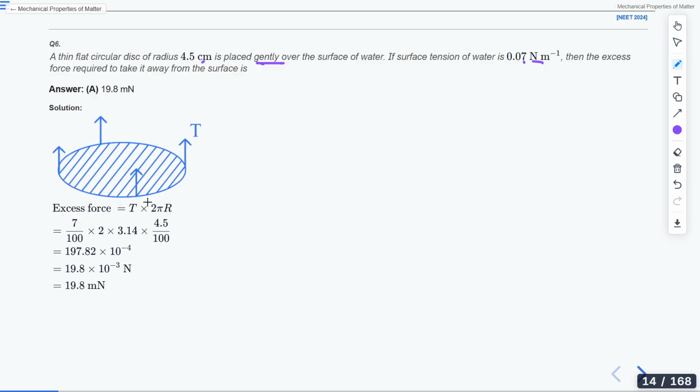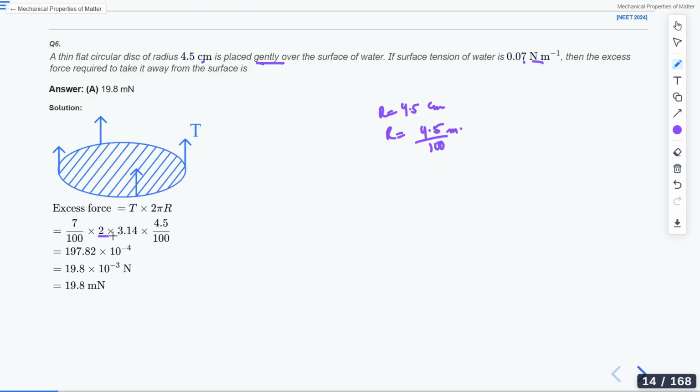So the excess force will equal T times 2 pi r, that's the circumference. When we put the values, 2 times 3.14, and r will be 4.5 divided by 100, because r is in centimeters. We convert r to meters by dividing 4.5 by 100.